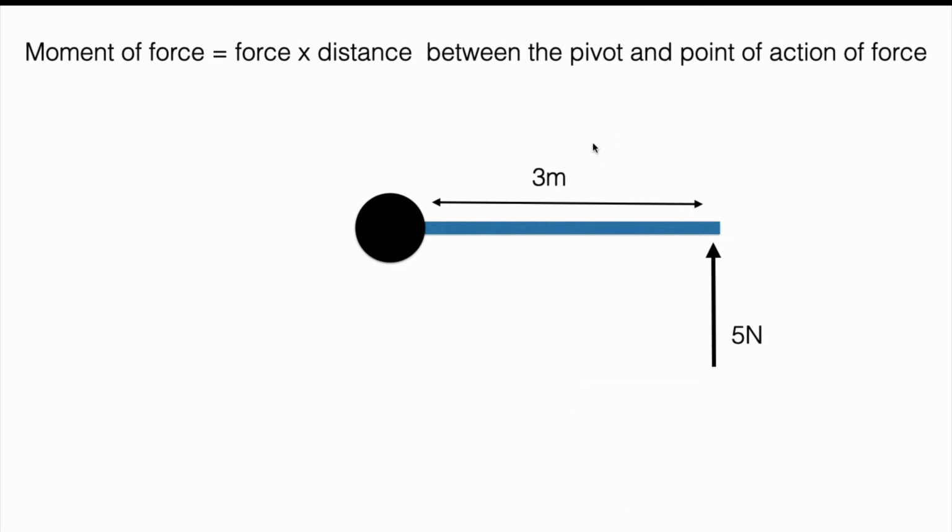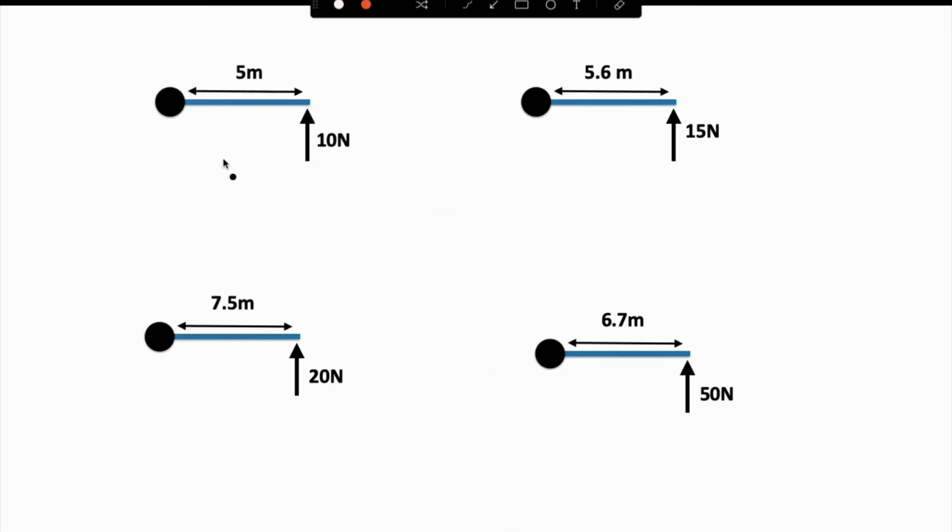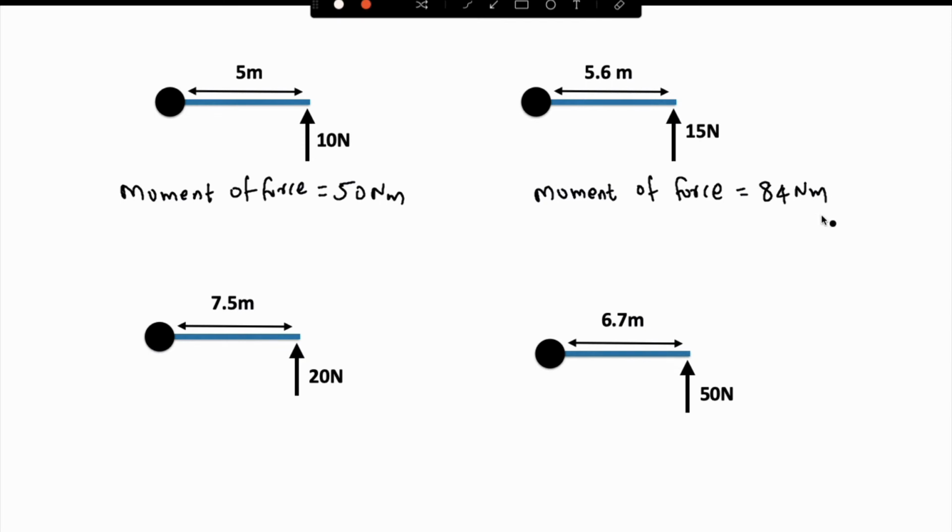Now let us move forward with the other questions. In the first case, moment of force equal to 5 into 3, which is 15 Newton meter. In this case, moment of force equal to 5.6 into 15, which is 84 Newton meter.